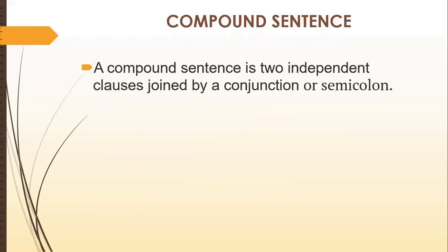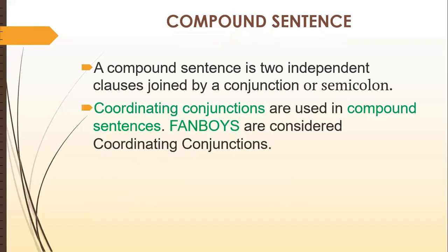Compound sentence. A compound sentence is basically the combination of two clauses. Both are called independent clauses, and such clauses are joined with the help of a conjunction or a semicolon. We have already discussed that these are two independent clauses joined by a conjunction. The question is, which type of conjunction? In a compound sentence, the conjunction we use is a coordinating conjunction.